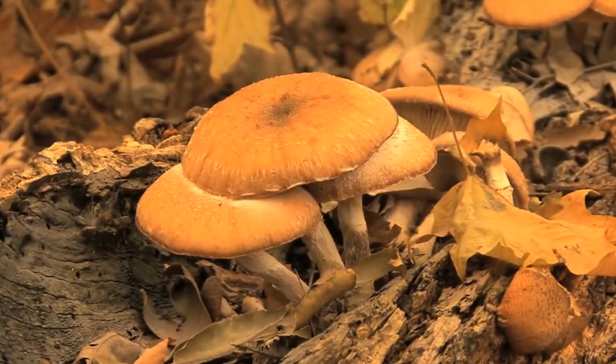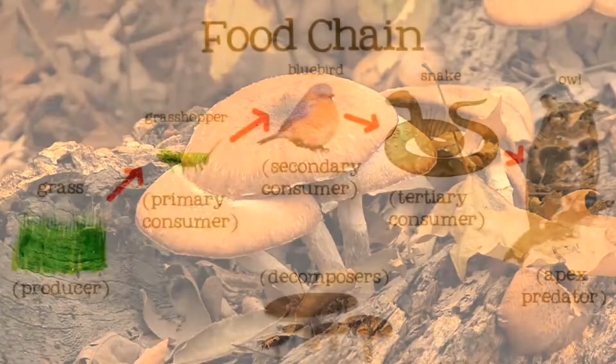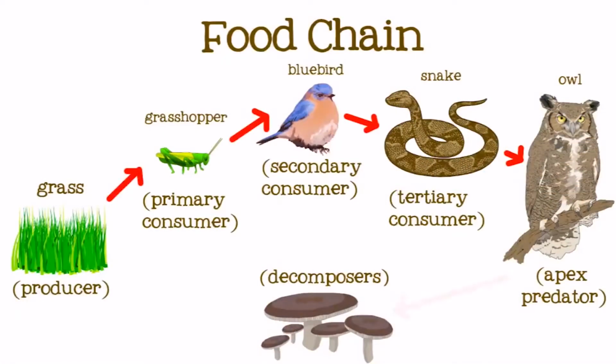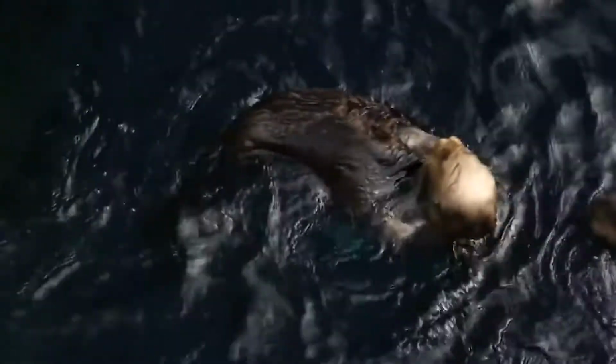When an animal dies, their body is broken down by decomposers. Decomposers are usually bacteria and fungi that break down dead plants and animals into nutrients in the soil, that in turn help the plants at the beginning of the food chain to grow. It's the circle of life. Natural ecosystems usually have more complicated food chains, however.